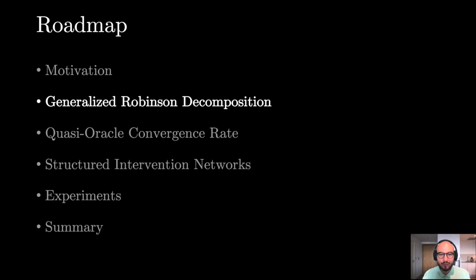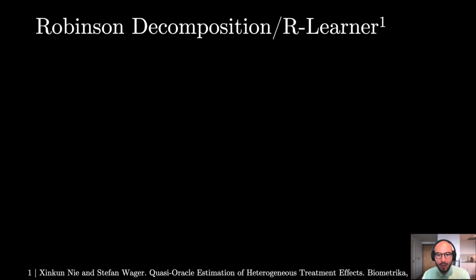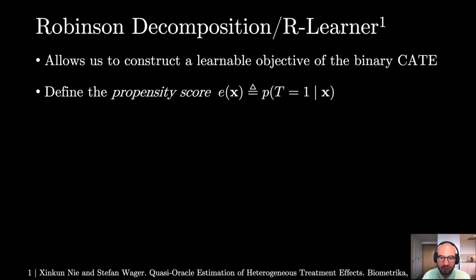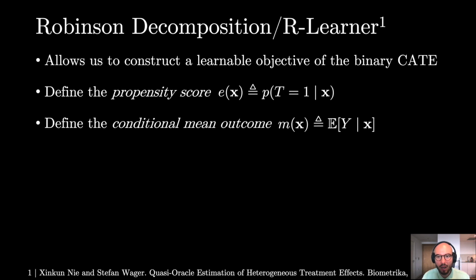Let's take some inspiration from dealing with the binary treatment case. The Robinson decomposition, as used in the R learner, is one method for that. It allows us to construct a learnable objective of the binary CATE. First, we define the propensity score E of x, then the conditional mean outcome M of x.